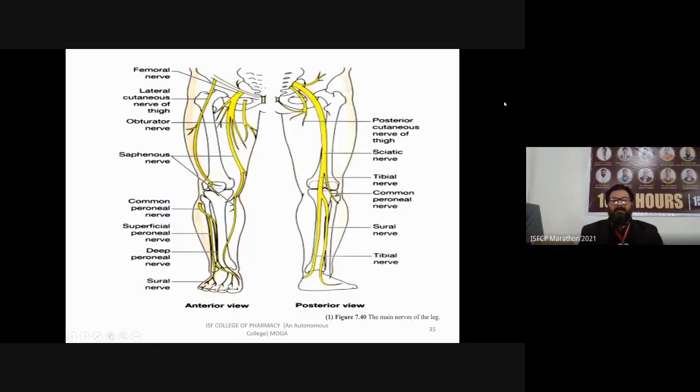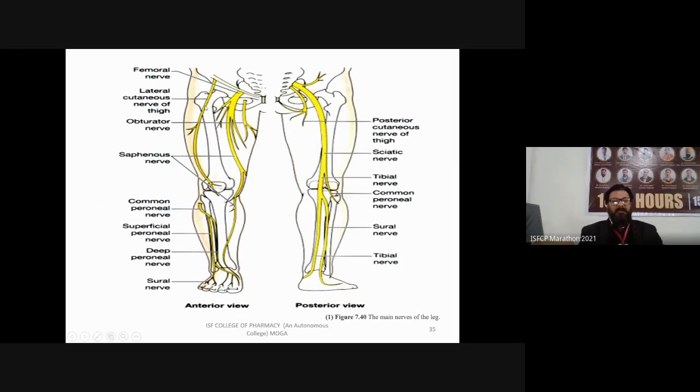This is another example of the nerves present in your leg region. You can see the femoral nerve, present in the femoral part of your lower limb. This is the lateral cutaneous nerve of thigh, present in your thigh region.